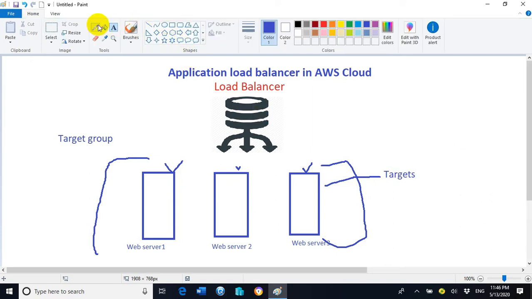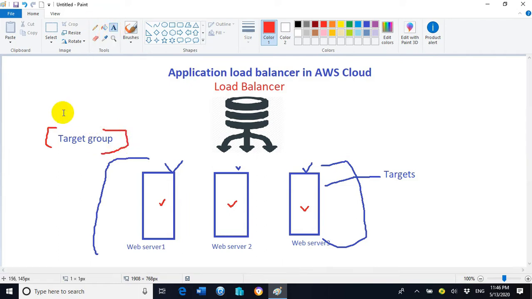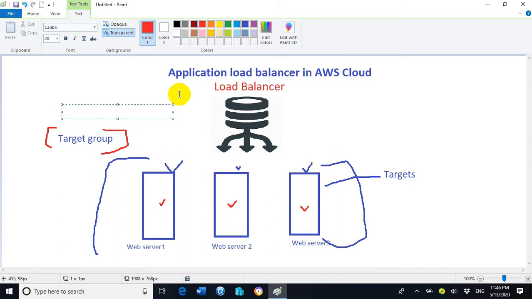So we can call web server 1 target 1, web server 2 target 2, and web server 3 target 3. So we have three targets located inside one group. That group will be called a target group. We can give any name to the target group. Let's say the name of the target group we have given is test group.